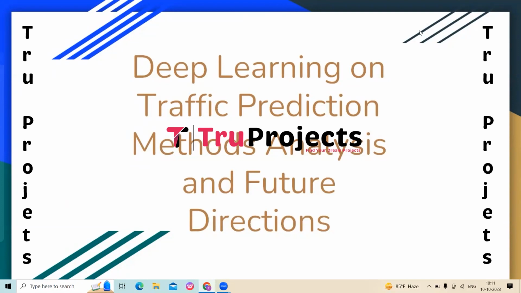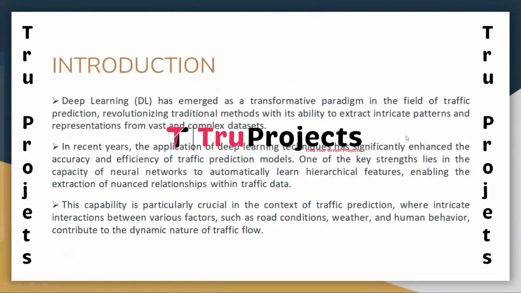In this video, we are going to explain a project titled Deep Learning on Traffic Prediction Methods, Analysis and Future Directions. So now coming to the introduction part, deep learning has emerged as a revolutionary paradigm in the realm of traffic prediction, transforming conventional approaches by adaptively extracting intricate patterns and representations from expansive and intricate datasets. Over recent years, the implementation of deep learning techniques has markedly improved the precision and effectiveness of traffic prediction models.